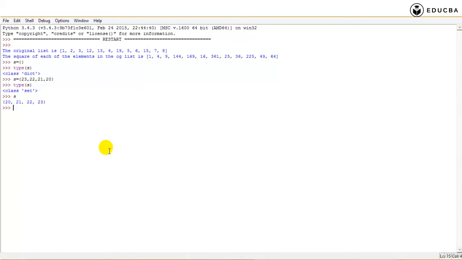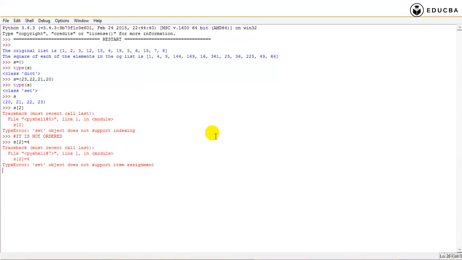No, no, no. But if I access it as S of 2, it says set object does not support indexing, which means I can write here in comments that a set is not ordered. Okay, but is it immutable? Is it changeable? No, it is not changeable. Why is it not changeable? Because if I do S of 2 equal to 4, of course you can't change it. It does not support item assignment.